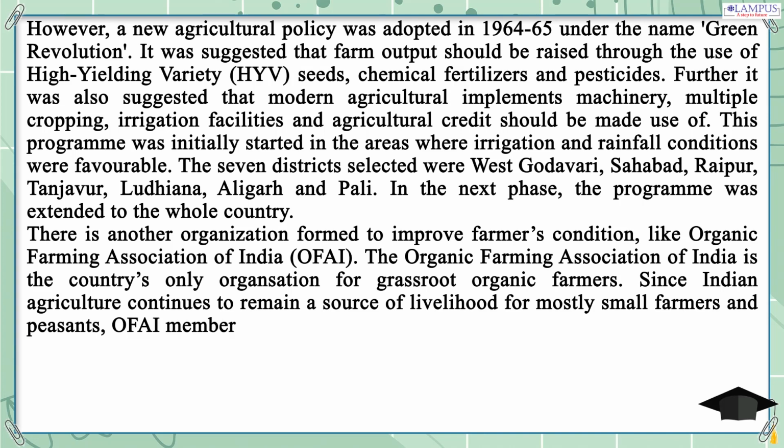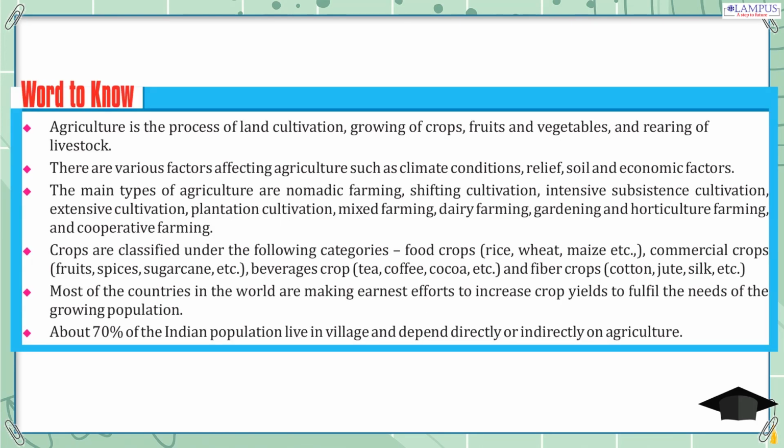Word to know: agriculture is the process of land cultivation, growing of crops, fruits and vegetables, and rearing of livestock. There are various factors affecting agriculture such as climate conditions, relief, soil and economic factors. The main types of agriculture are nomadic farming, shifting cultivation, intensive subsistence cultivation, extensive cultivation, plantation cultivation, mixed farming, dairy farming, gardening and horticulture farming, and cooperative farming.